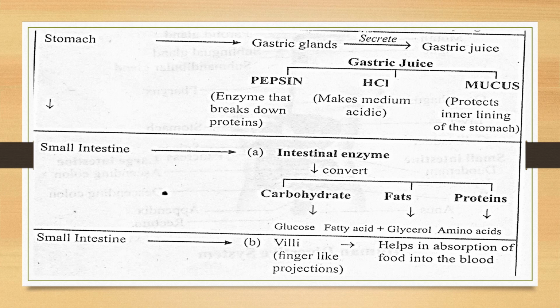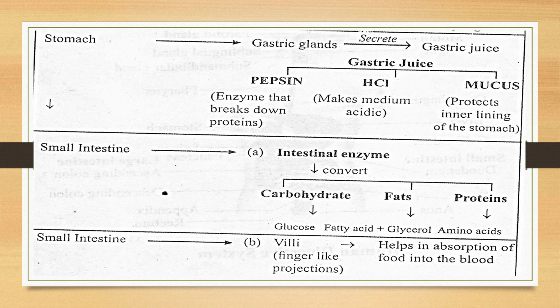The first digestion takes place in the mouth, the second digestion takes place in the stomach, that is of protein, then the third digestion takes place in the small intestine of all three things: the carbohydrates, fats and proteins. But when the digestion is completed, now we have the simple substances, the nutrients, which we have to absorb. Now where does the absorption take place? In the small intestine only.